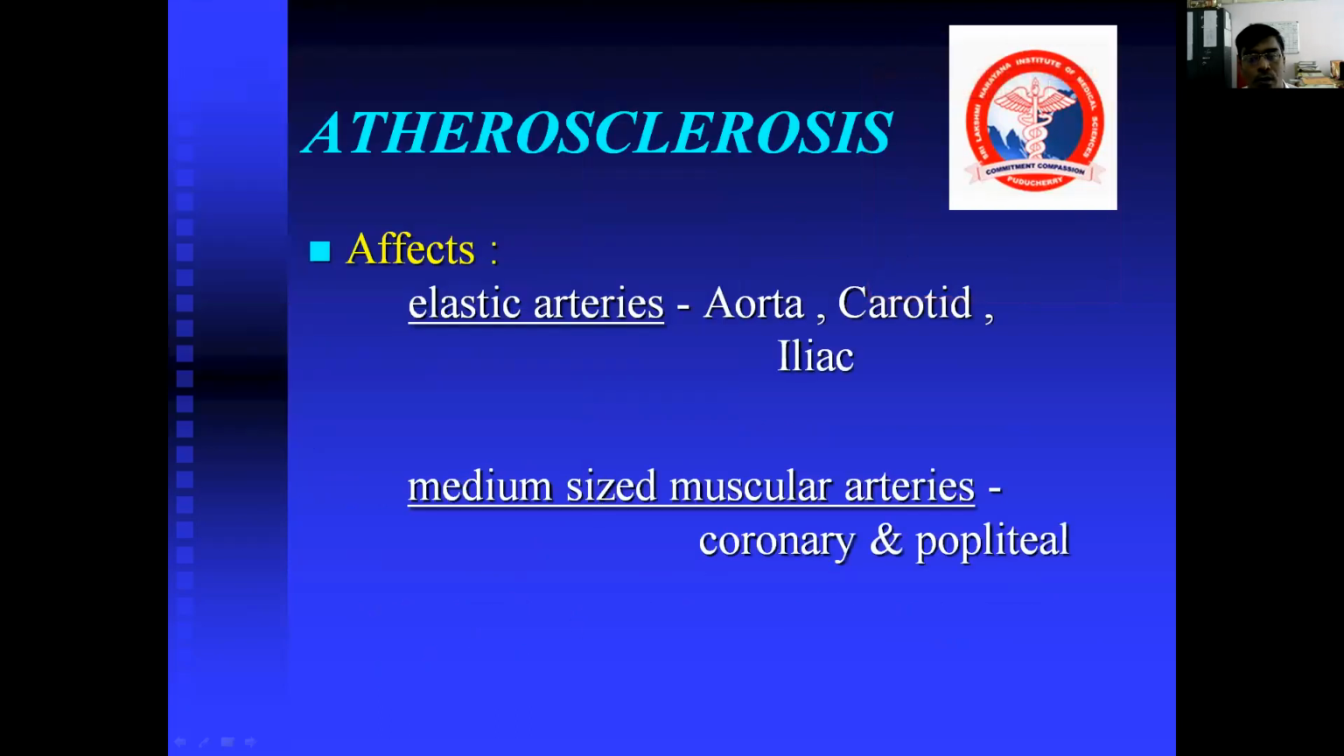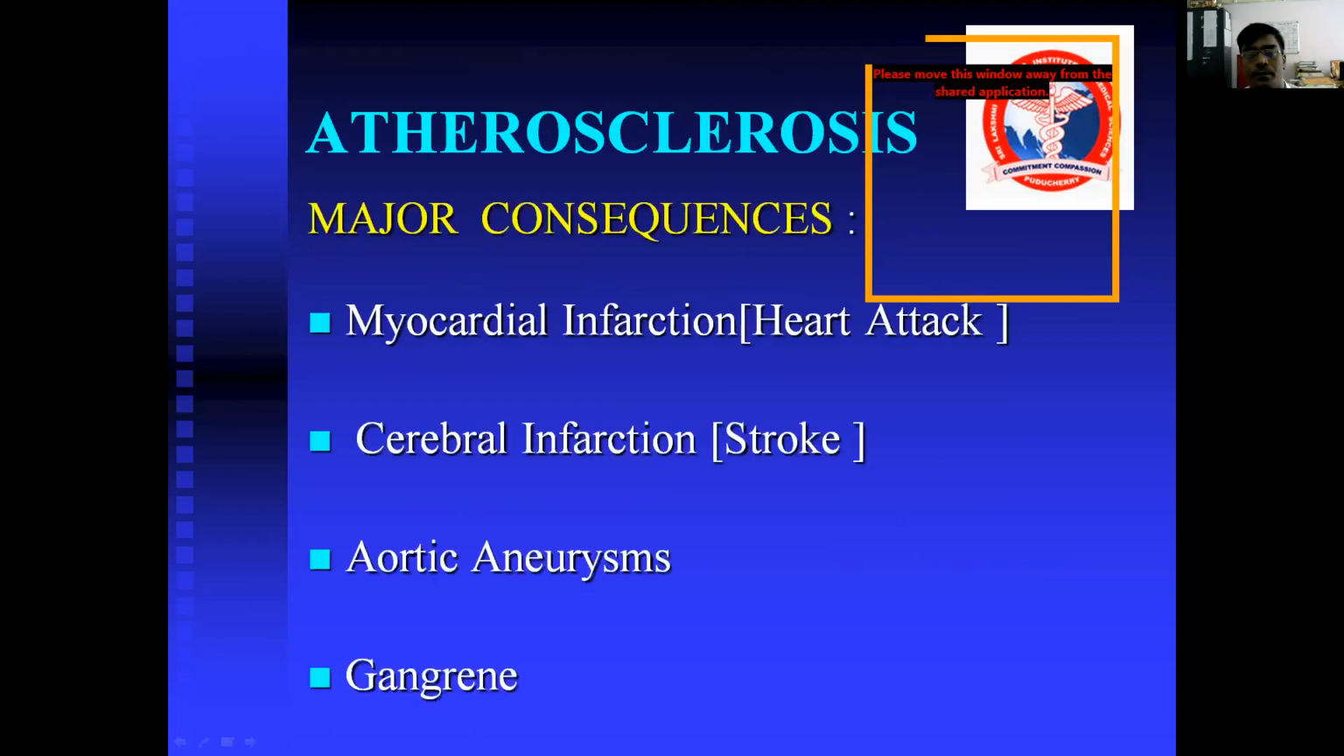So we move on to atherosclerosis. It usually occurs in elastic arteries such as the aorta, carotid, and iliac arteries. It also occurs in medium-sized muscular arteries such as the coronary arteries and popliteal arteries.